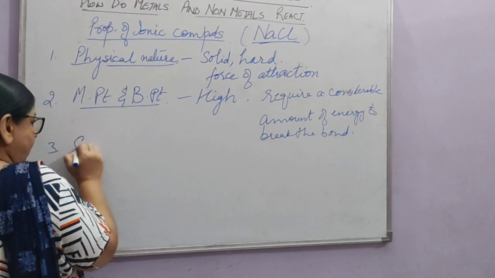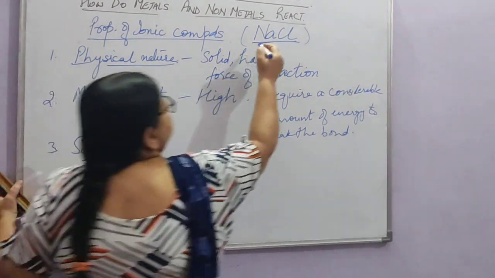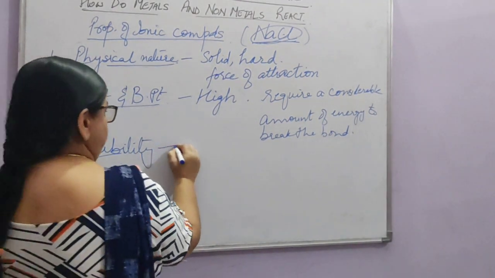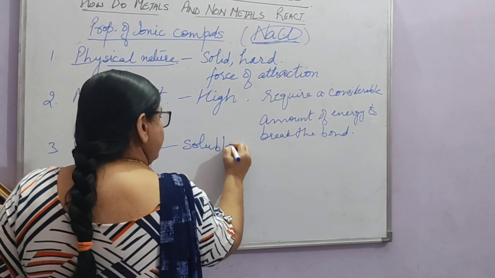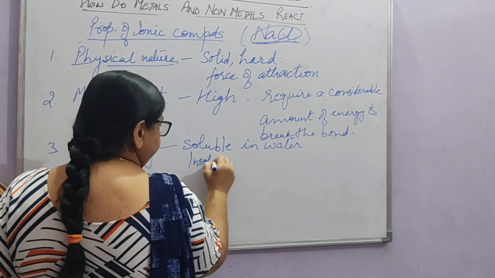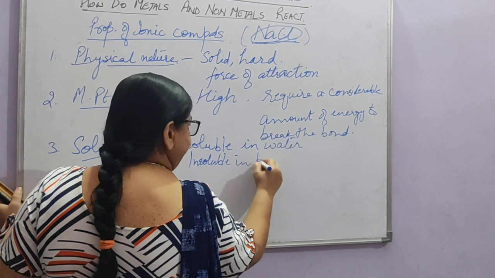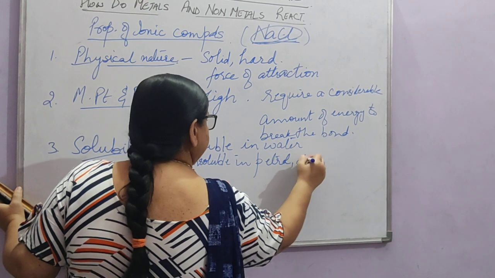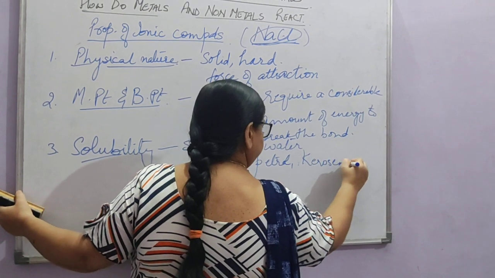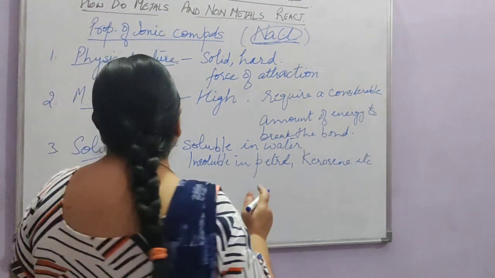Third point is solubility. You all know this NaCl, it is soluble in water. So all the ionic compounds are soluble in water and insoluble in organic compounds like petrol, diesel or kerosene. You can write petrol, kerosene, etc. Right? If you remember NaCl, you will remember that this is soluble in water.